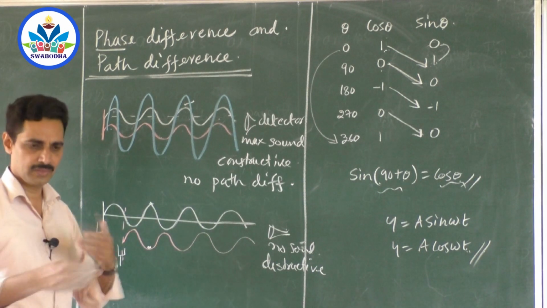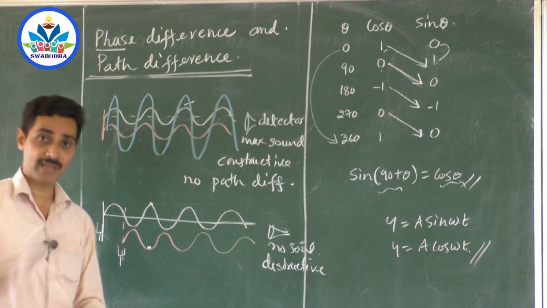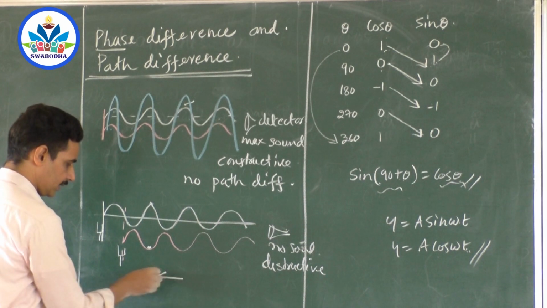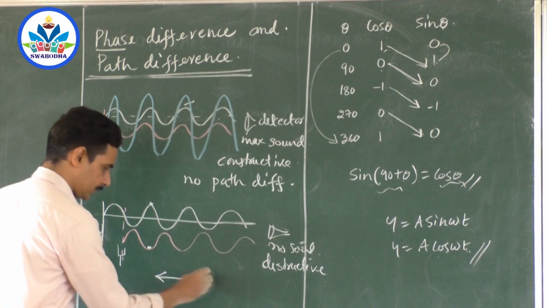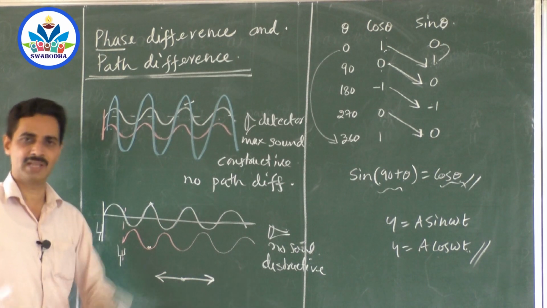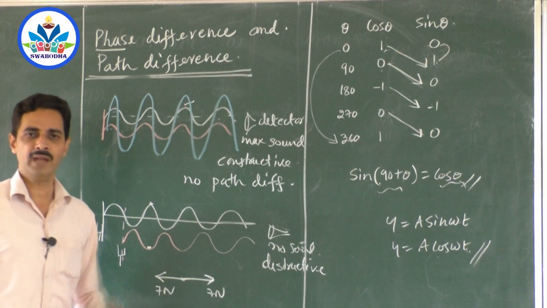So when one sound wave travels in the medium, it starts pushing the particles. At the same time, simultaneously, another wave rarefies. One person is pulling the body out like this, another person is pulling the body in the opposite direction. What is the result? If the forces are of almost the same value, this is 7 Newton, say this is 7 Newton, what is the answer? 0. Net force is 0.